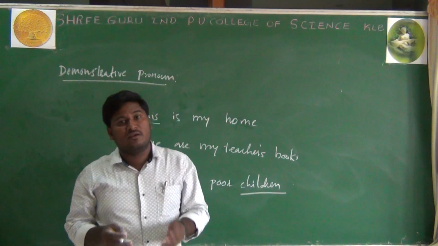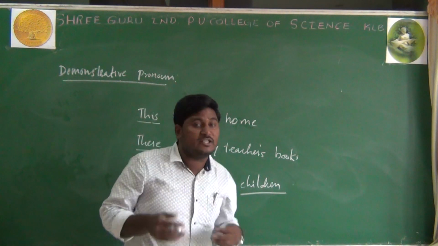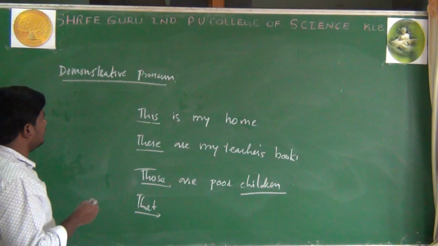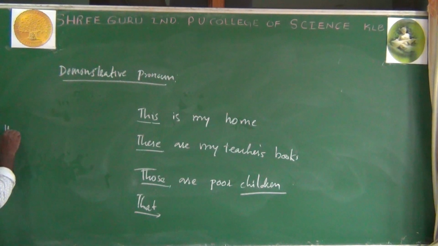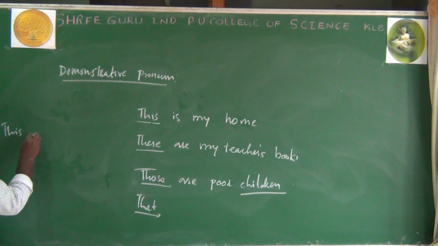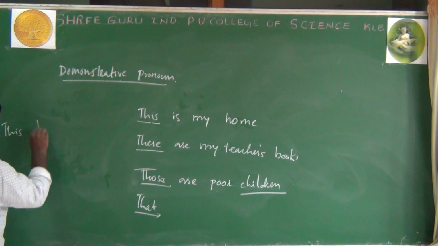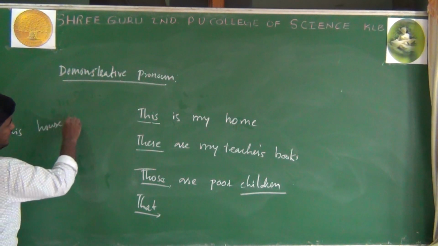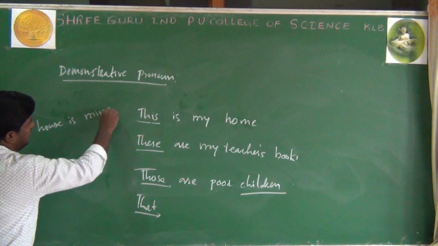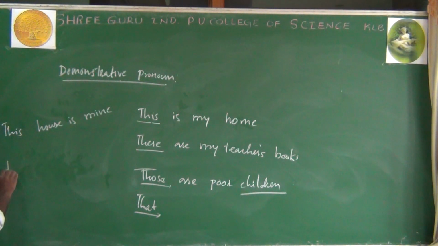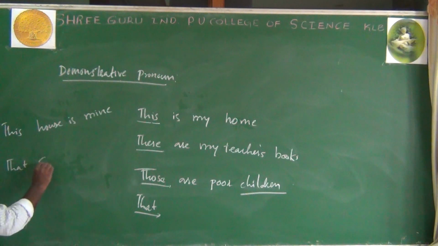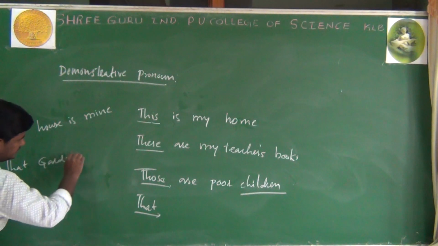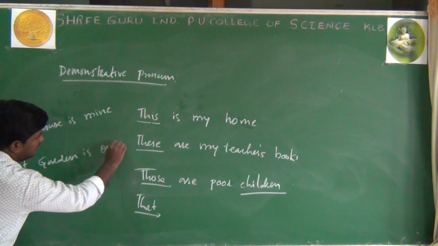Demonstrative pronouns are different from demonstrative adjectives. What are demonstrative adjectives? You see, this house is mine. That garden is ours.